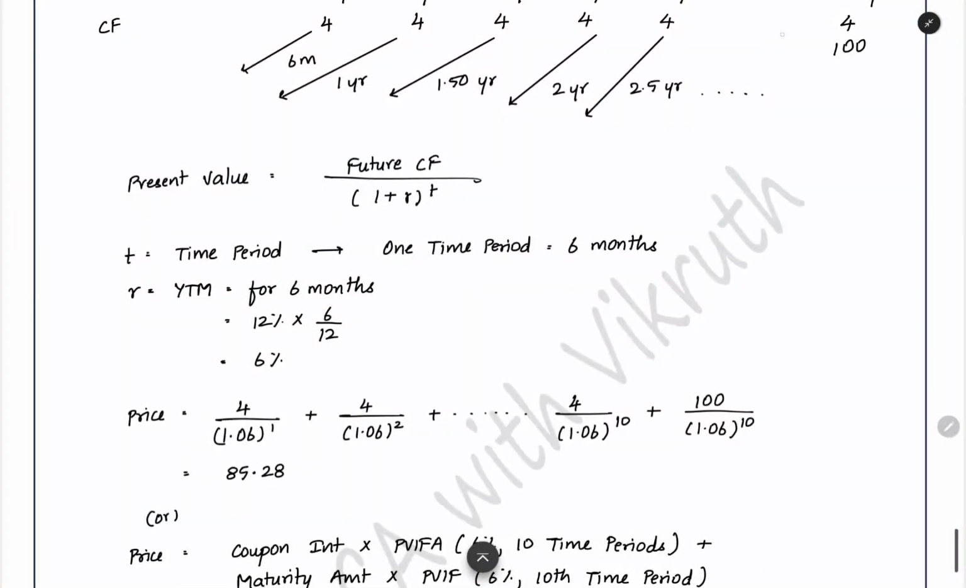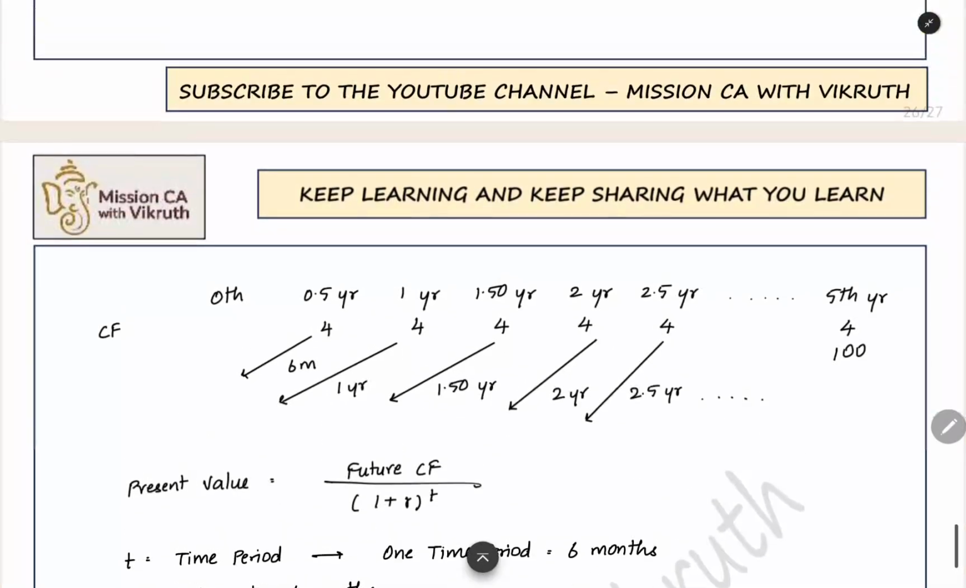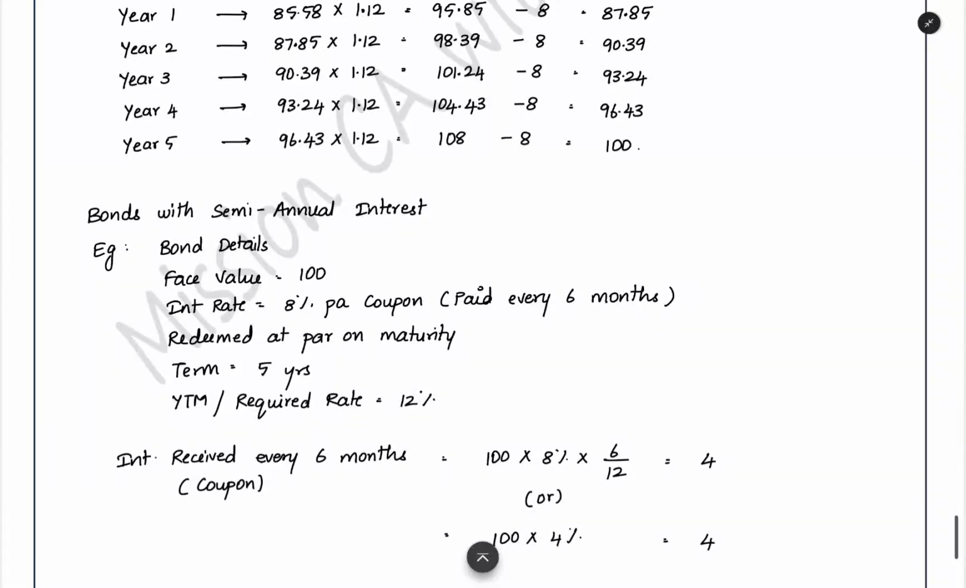Just this equation you need to modify. The time period will be how many 6 months you have. 6 months will be equal to one time period. If you want to bring the cash flow from 2 years to present value, you have to see how many 6 months are there. 2 years will have a total of 2 into 12, 24 months. Divided by 6, you will get 4 time periods. So like that, you have to see the time periods as 6 months. And then R should be the required rate of return for every 6 months. That also you should calculate proportionately and use for bringing it to present value. That's all about the points which you need to note in bonds with semi-annual interest.